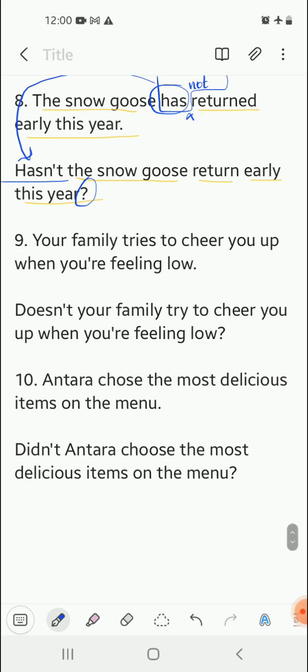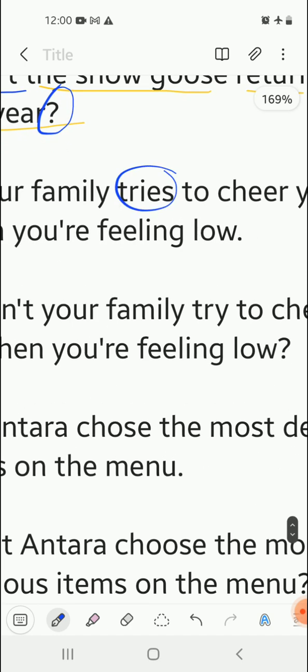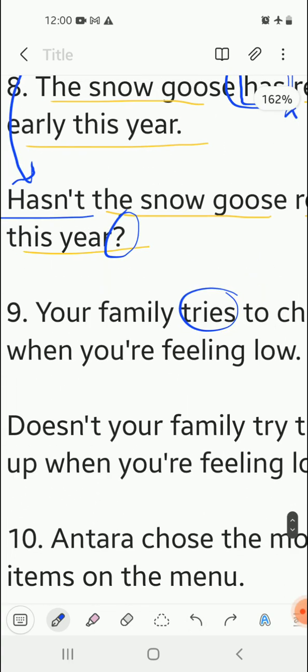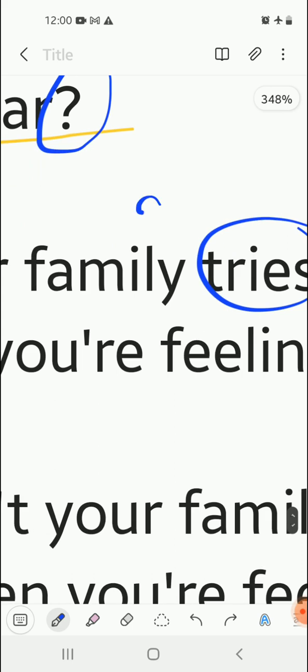Now number 9. Your family tries to cheer you up when you are feeling low. So over here there is no be form of verb, so we have to add do, does or did. Here there is tries, which is in present tense. So we are going to write, and your family, family is a single entity. So that is why we are going to use singular, that is does.